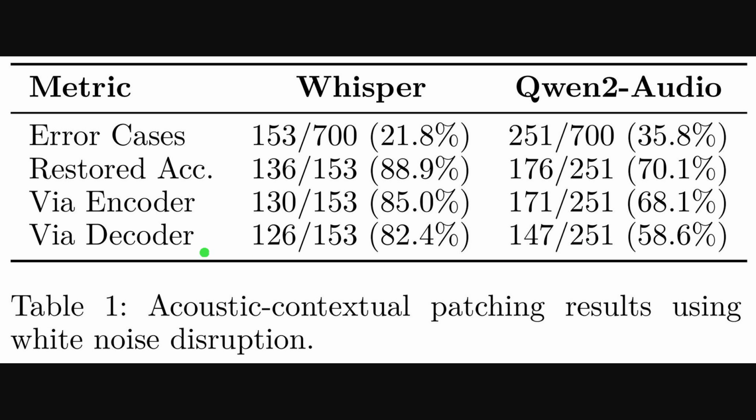Table 1 reports acoustic to contextual patching with white noise disruption, and it shows substantial error recovery for both Whisper and Qwen2-Audio. Encoders restored accuracy more often than decoders, which signals that semantic bias lives inside the encoder and can be counteracted. The higher restoration fractions also imply practical interventions that selectively nudge encoder states during inference.